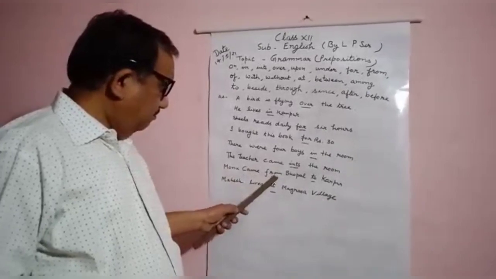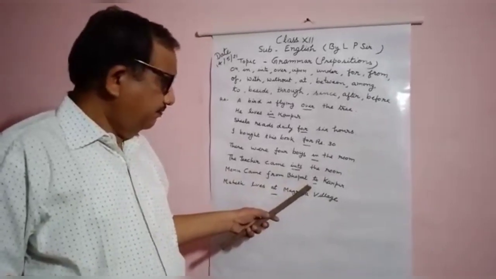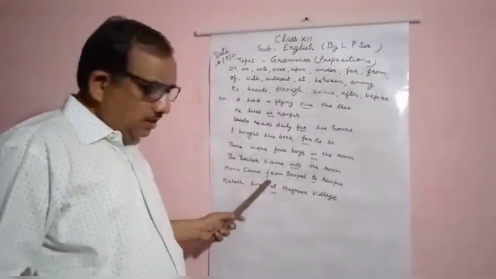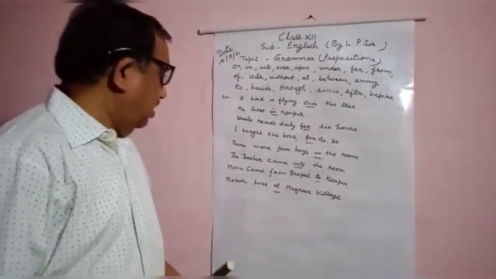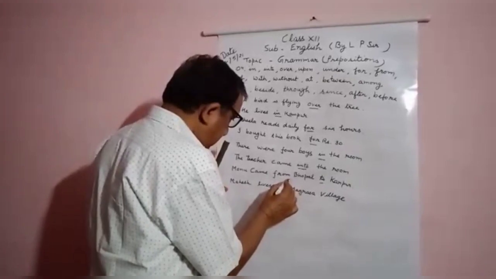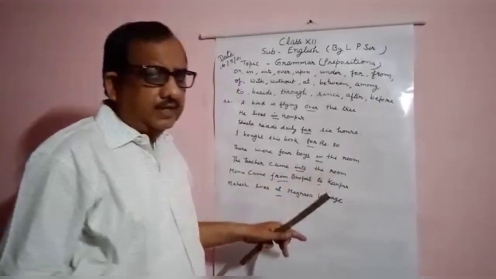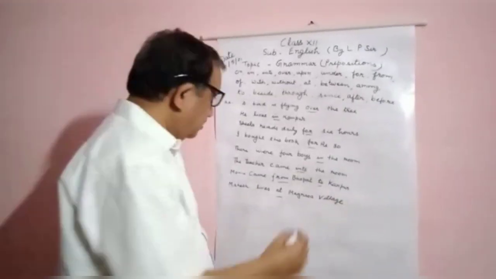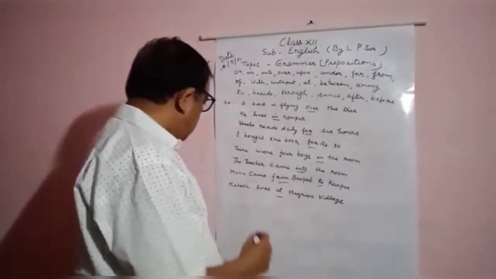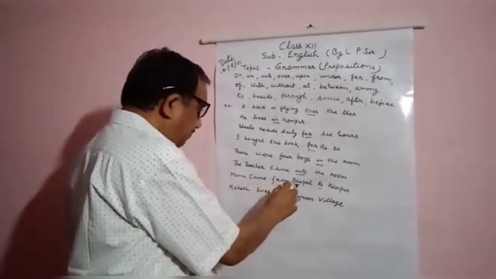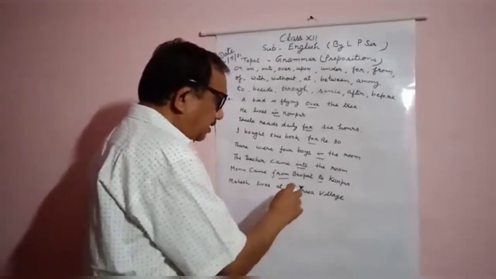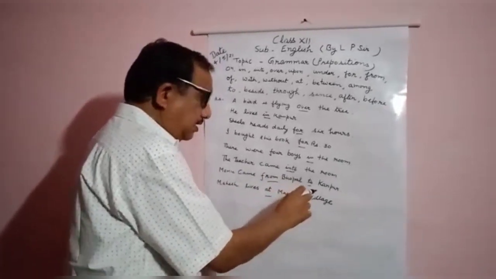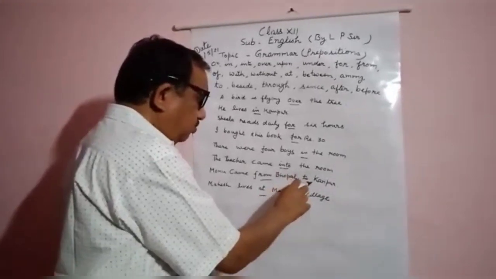Monu came from Bhopal to Kanpur. From the distant place, when place is left, there is use of from, and to this place person reaches, there should be use of to. So he left Bhopal, therefore before Bhopal, from has been used, and he goes means the near place, to is used.